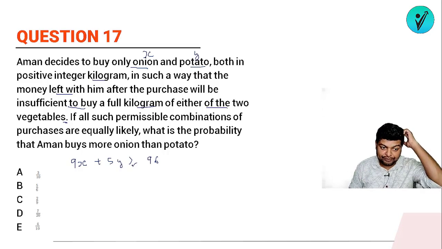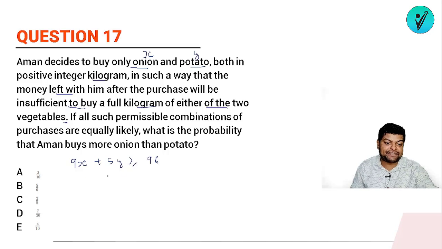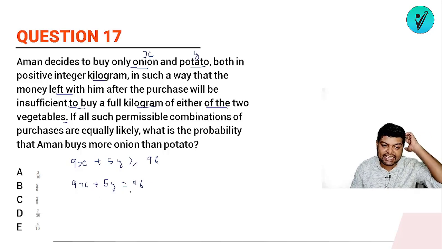Okay, so this is 9x plus 5y is equal to... let us take one case where 9x plus 5y is equal to 96. So I'm writing the first case: 9x plus 5y is equal to, suppose, 96. If 9x plus 5y is 96, what are the different values of x and y that can satisfy this equation? So how will we find out?